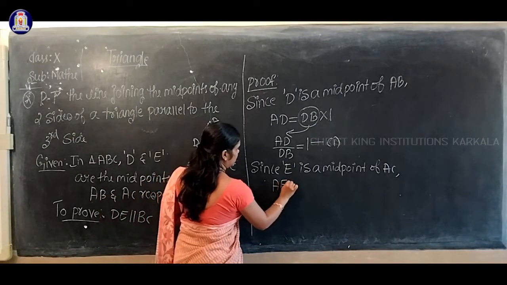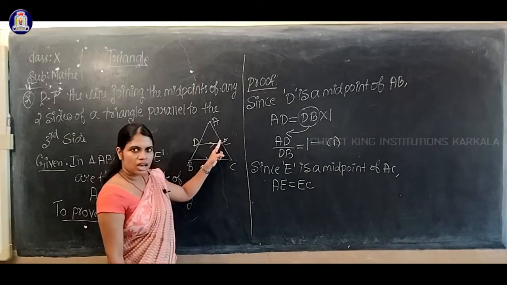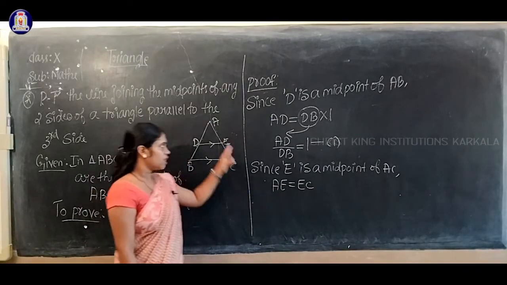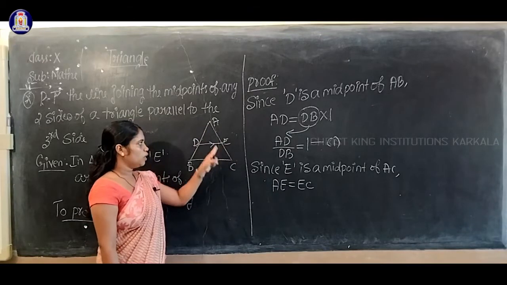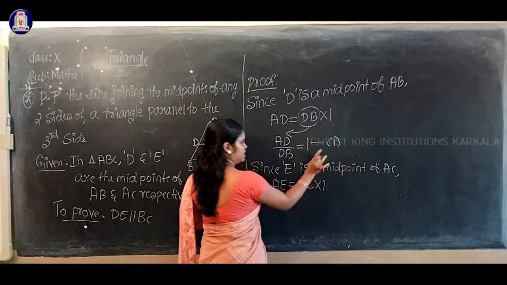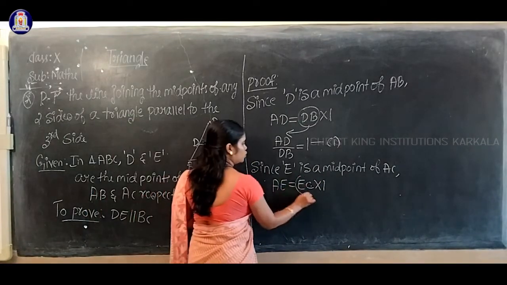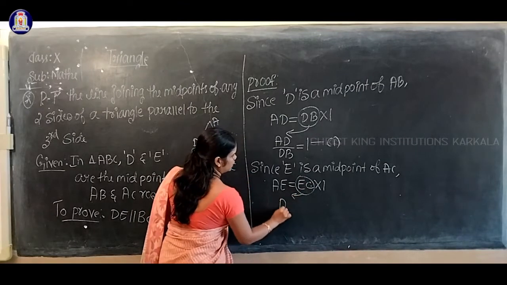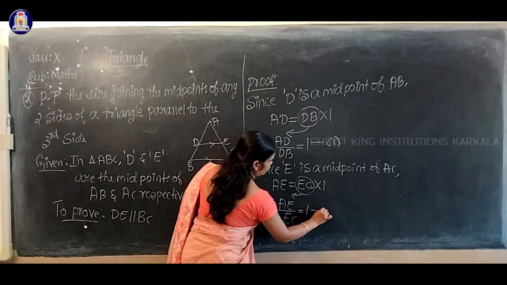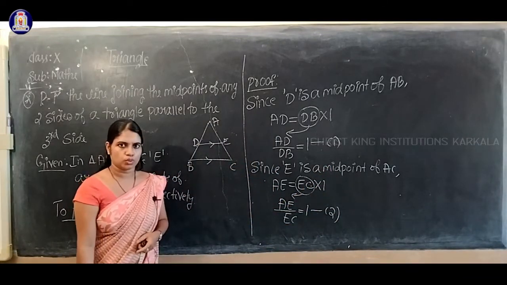Yes, because E is a midpoint of AC. Once again, can I write this EC as EC into 1? Now shift this term to the denominator so that you will get AE by EC equals 1. Consider it as equation number 2.